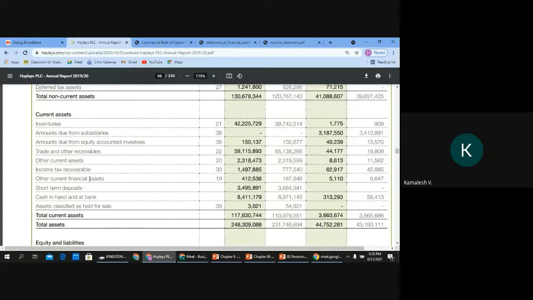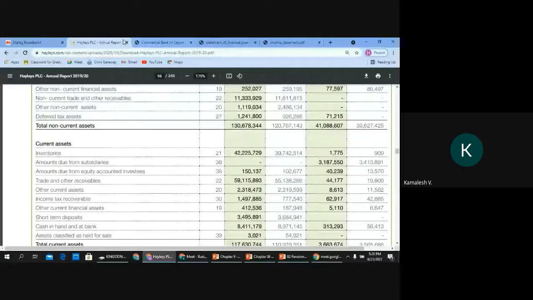So the homework for you all is you are going to find out for me next week 5 companies which have presented in the order of decreasing liquidity and 5 organizations which have presented financial information in the increasing order of liquidity. One is on the decreasing, one is on the increasing.